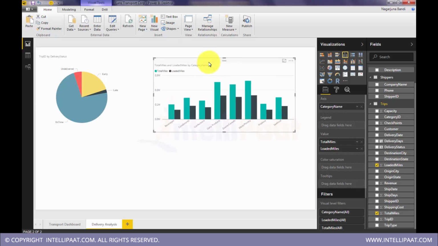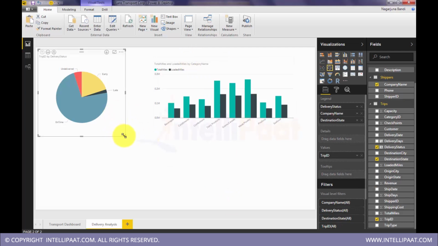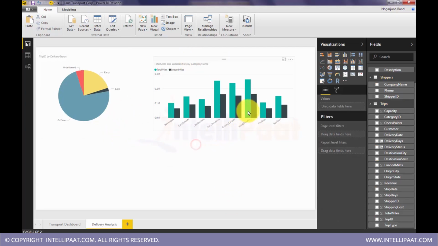I can see here that in general total miles will be more. The difference between total miles and loaded miles will give you dead miles, empty miles.